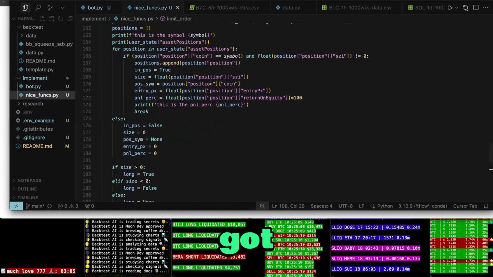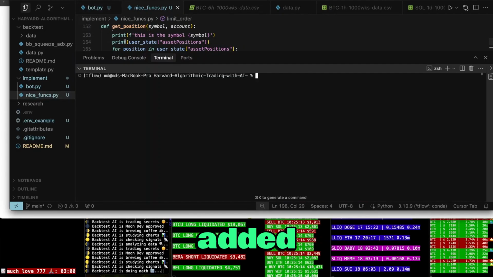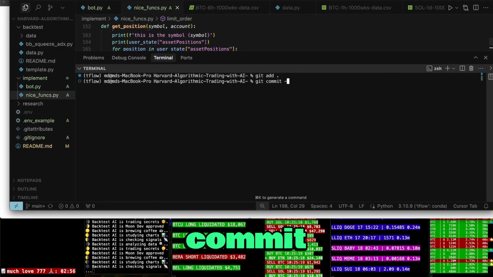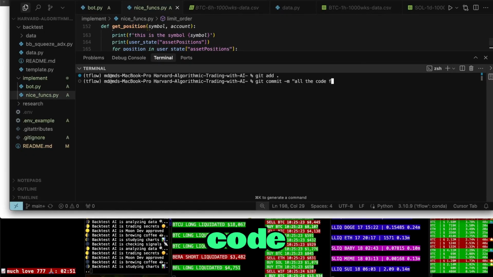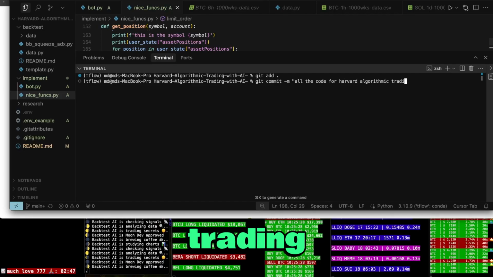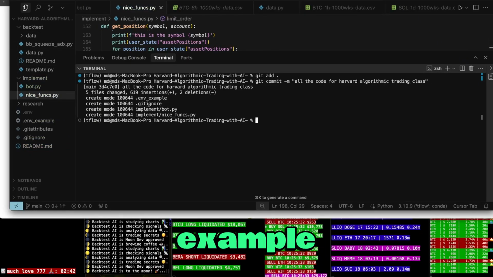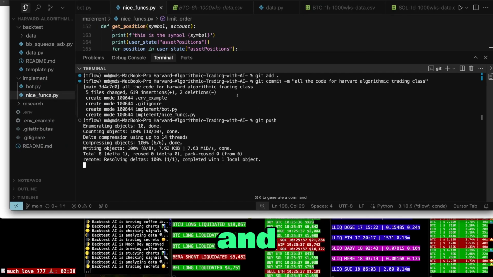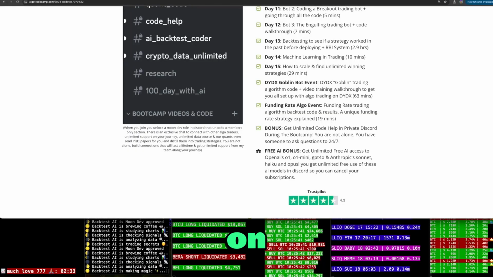You have the bot, you've got the nice funks. Let me go ahead and make sure all of this is added to the GitHub. Git add dot, git commit, all the code for Harvard algorithmic trading class. So you can see I have my .env example, my ignore, my bot.py, and then I'm going to say git push. And this is now finished. You have all of the code on GitHub.